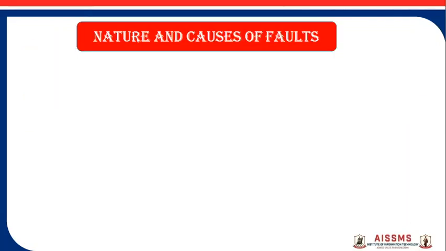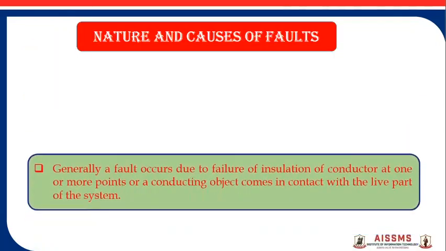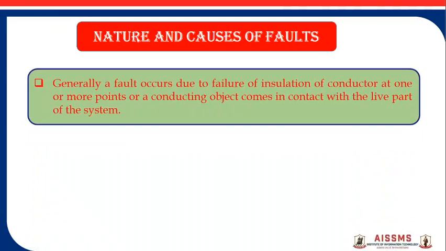So what are the nature and causes of faults? Generally, a fault occurs due to a failure of insulation of the conductor at one or more points, or conducting objects coming in contact with the live parts of the system. In a power system we have different equipment like generators, transformers, and transmission lines. In a transformer we have primary and secondary windings; in alternators we have stator and rotor windings.